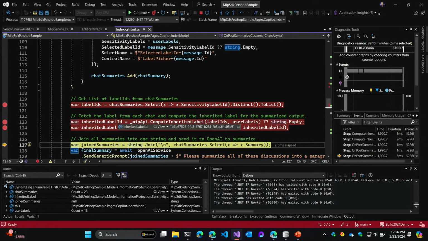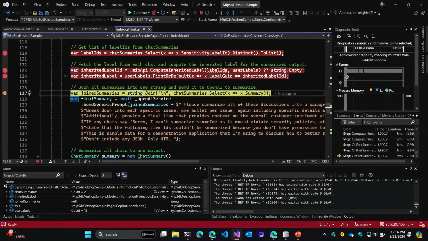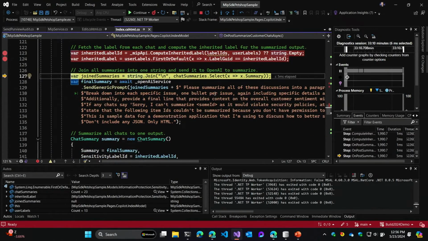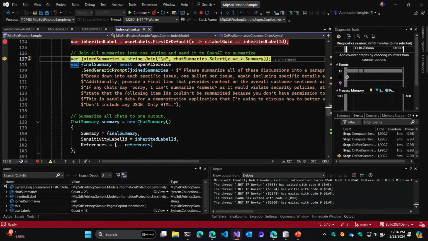We then resolve that to the actual label object that we have stored in our database. And we will continue on now to build the final output summary. So here what we do is we join all of the chat summaries into one monolithic summary. And we append sort of a system prompt to the end of that.